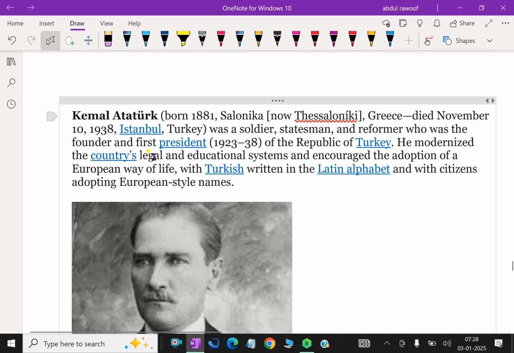We talk about Kemal Atatürk, born 1881 in Salonika, now Thessaloniki, Greece, died November 10, 1938, in Istanbul, Turkey. He was a soldier, statesman, and reformer who was the founder and first president of the Republic of Turkey, from 1923 to 1938. He modernized the country's legal and educational system and encouraged the adoption of a European way of life, with Turkish written in the Latin alphabet and with citizens adopting European style names.